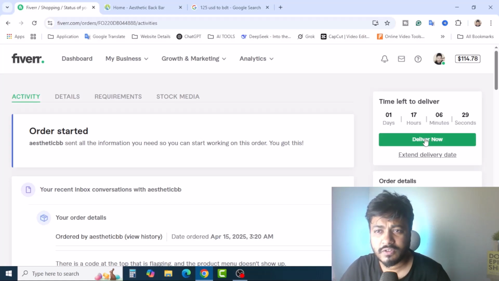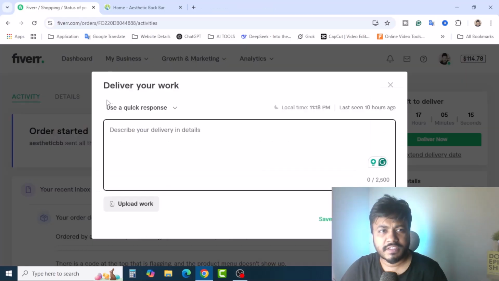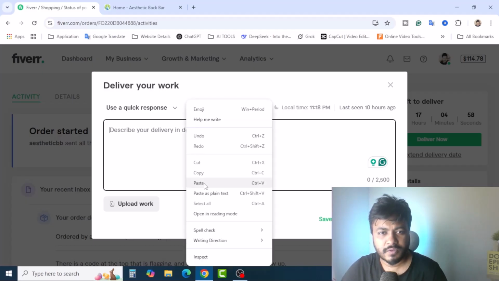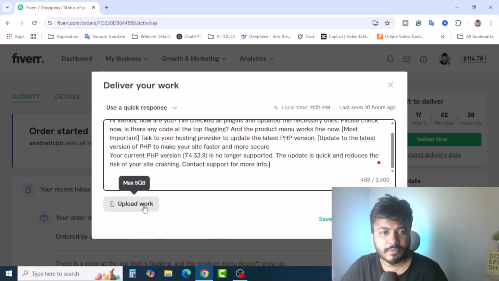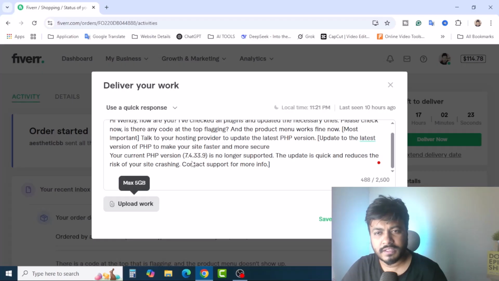So just click here on deliver now, and here you can see deliver your work. Describe your delivery in detail. You can write up to 2500 characters. I already wrote it here, and I'm going to upload a file, that means the image. You can upload up to a maximum of 5 GB, a PNG, JPG, or any file, PDF or video. So I'm going to upload the file, that means the work proof that I've already done.